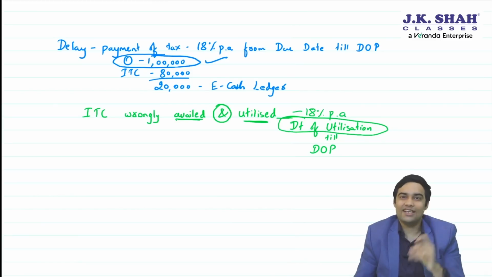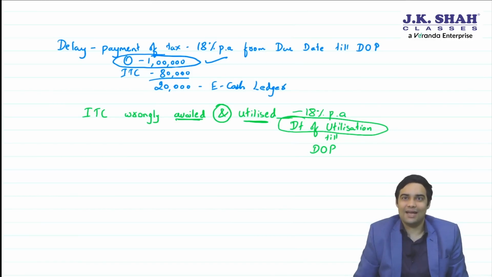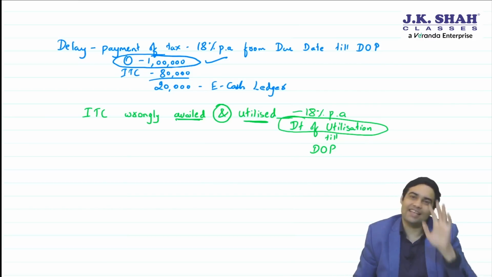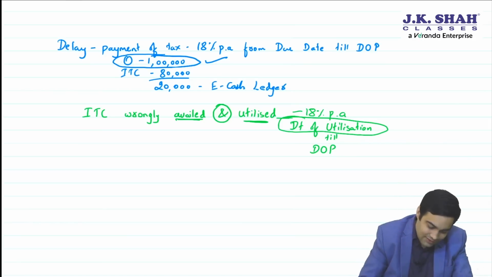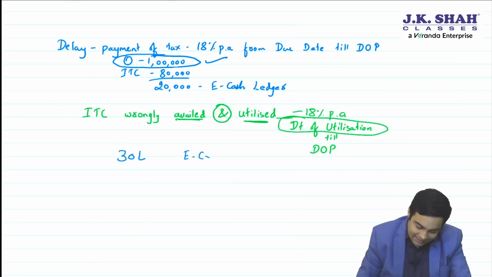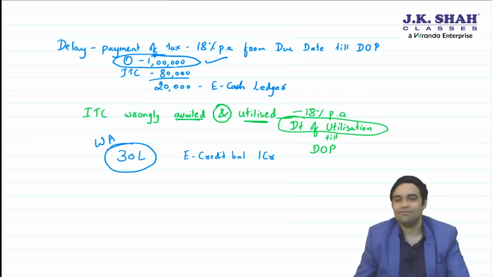You can call it as utilized when you use it to pay your liability. Sir, if I have not utilized something, I'll give you an example. Say suppose I have wrongly availed ITC of 30 lakh, but my e-credit balance is 1 crore. Have I utilized this wrongly availed ITC? Because I have a balance of 1 crore in my e-credit ledger.